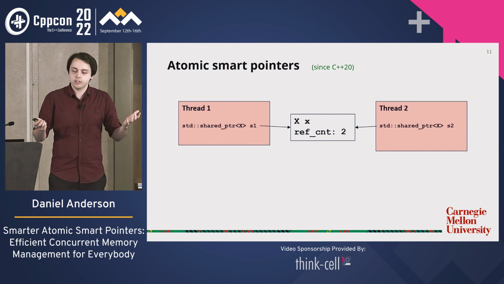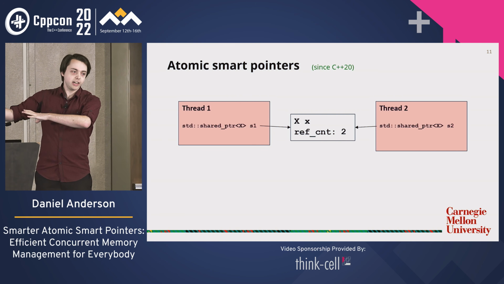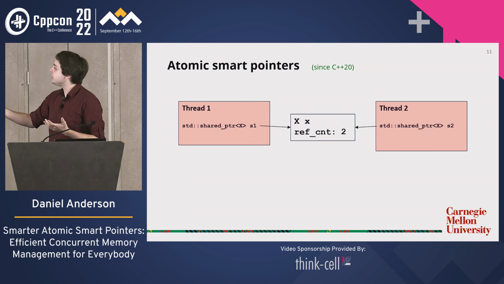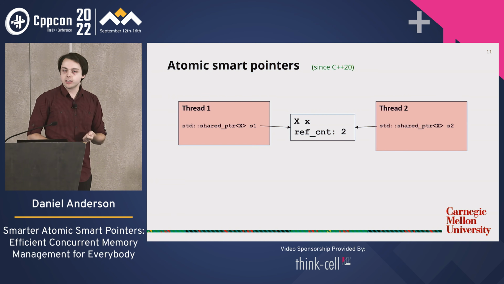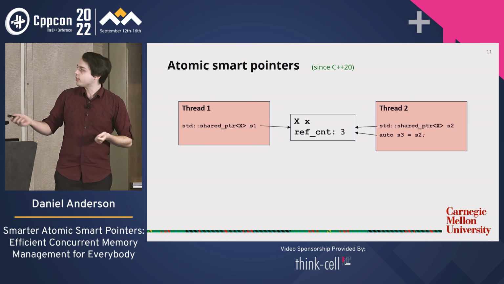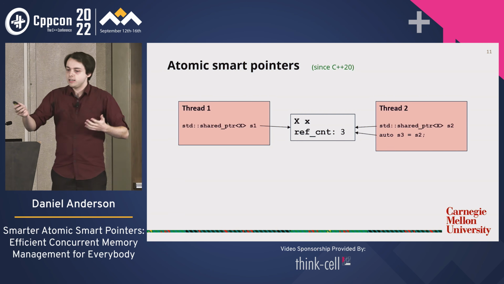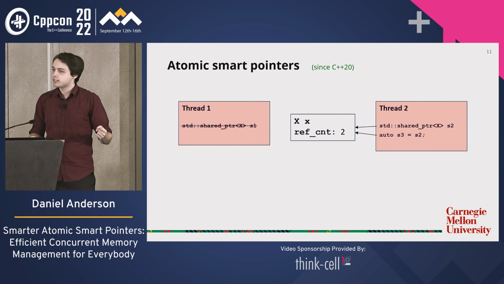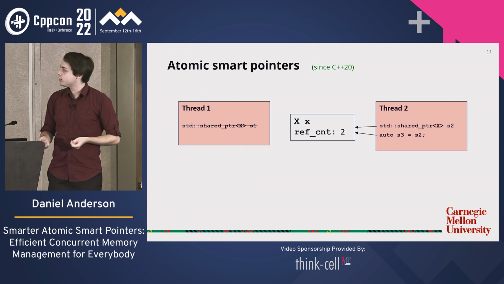So how does shared pointer work? Well, a shared pointer points to this managed object which has an associated reference count, which says how many copies of the shared pointer there are. So right now there's 2. And now we can do things like copy the shared pointer S2 into another copy S3. That's going to increment the ref count because now there's 1 more copy pointing to this thing. And at the same time, maybe S1 decides I don't need this anymore, throws it away. Okay, that dropped the reference count to 2.